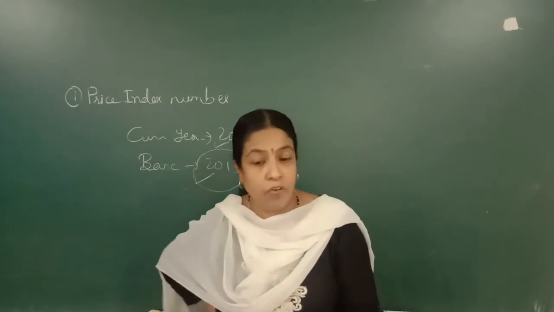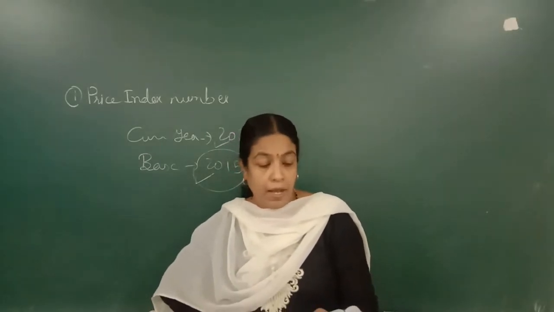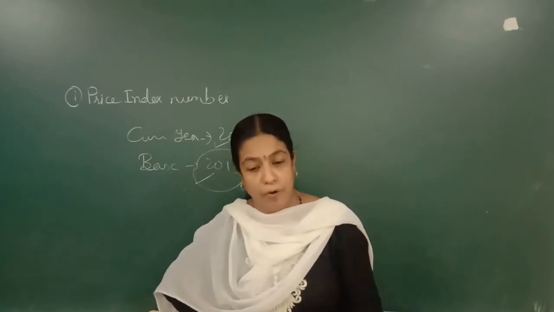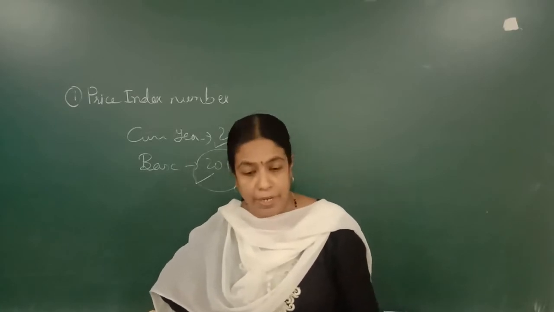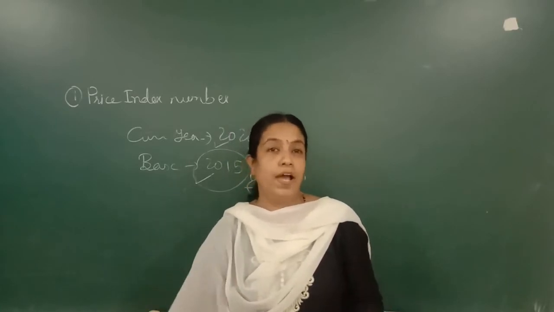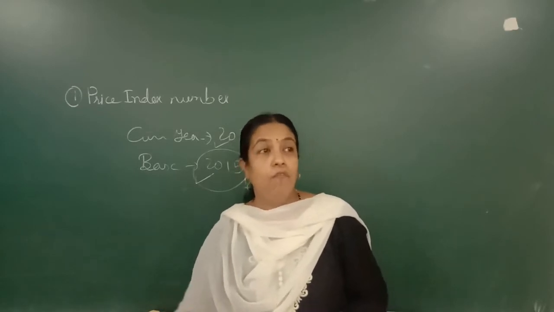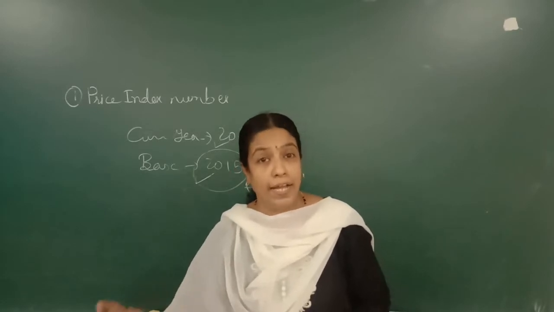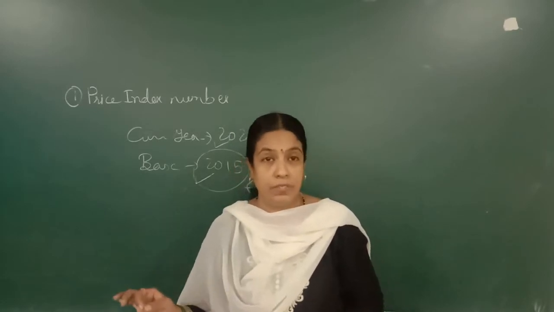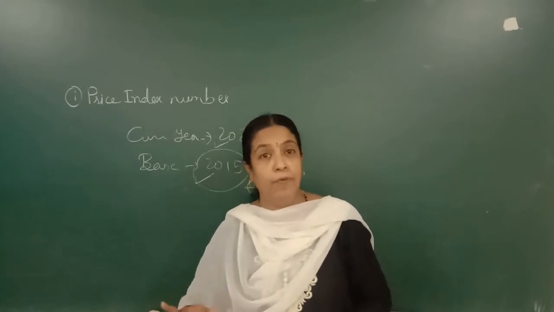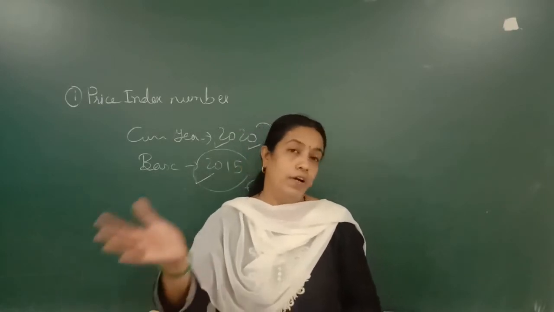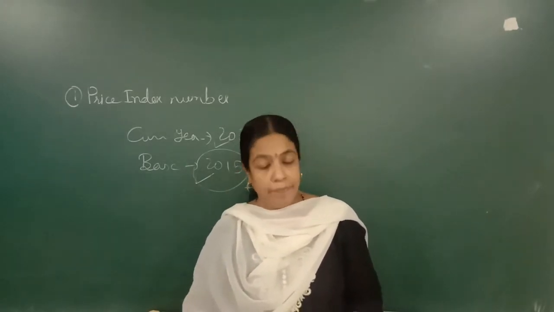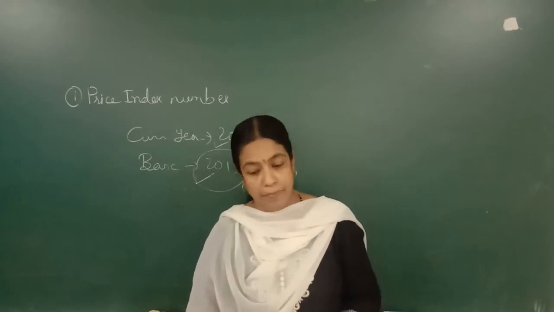Now, the last is the value index number. A value index number is the ratio of the aggregate value of a commodity, or a group of commodities, in the current year and its value in the base year. What is the value of a particular commodity this year? Sanitizers are at peak value this year. That is, the value of that commodity in 2020 compared to its value in 2015. That is called the value index number.